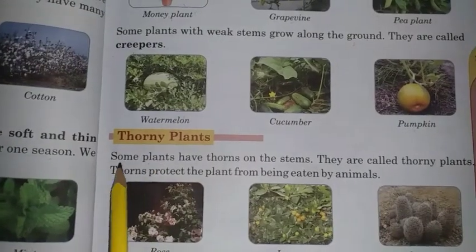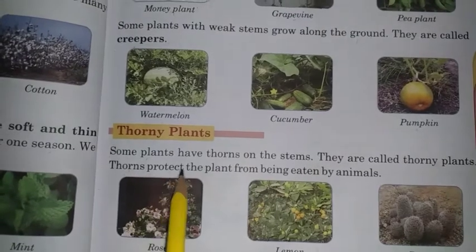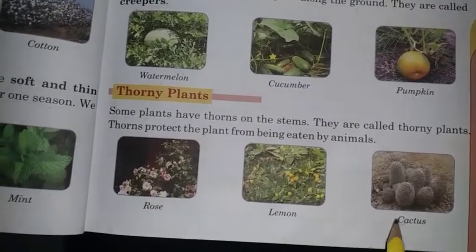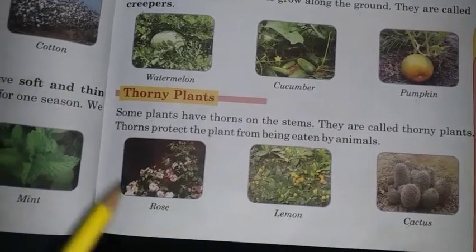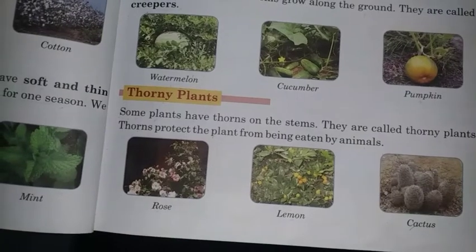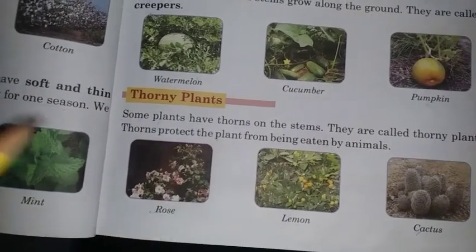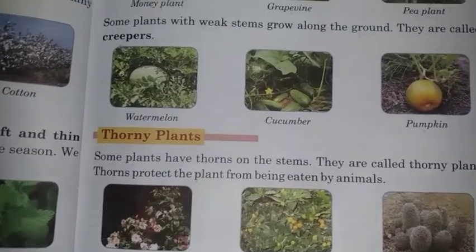Thorny plants. Some plants have thorns on the stems. They are called thorny plants. Thorns protect the plant from being eaten by animals, just like rose, lemon and cactus. So students, these are thorny plants. Why do they have thorns on their outside? Because their thorns protect them from being eaten by animals. So thorns are for their protection.